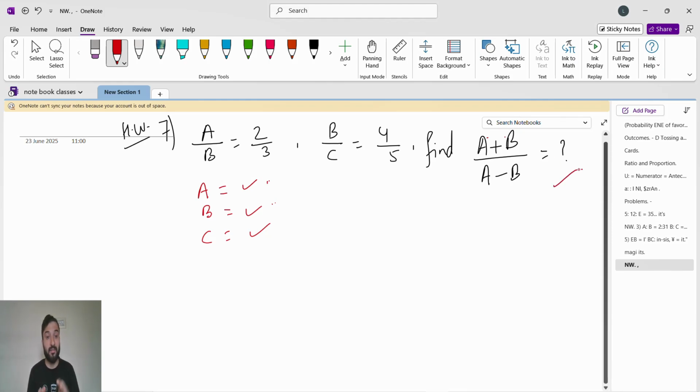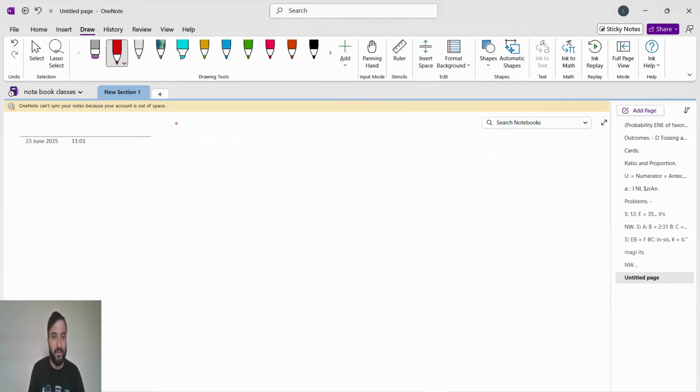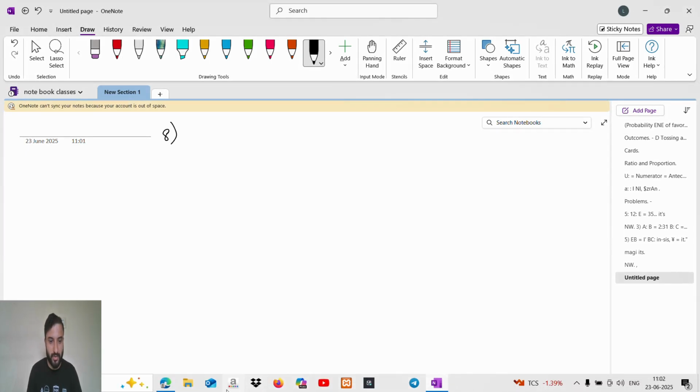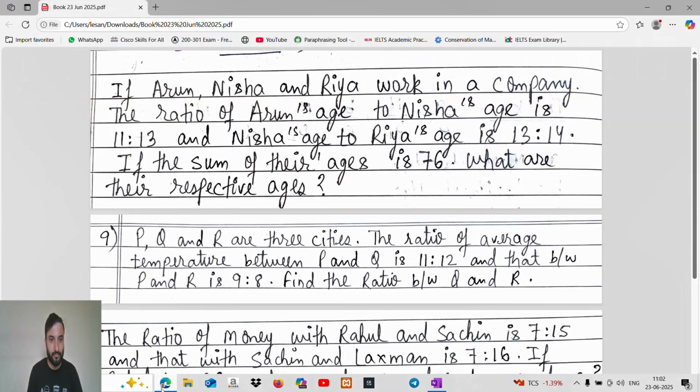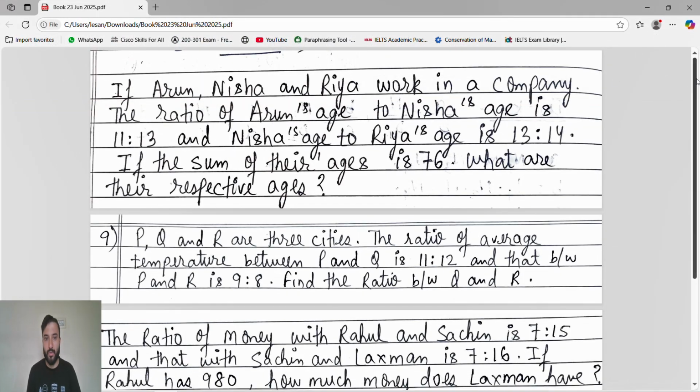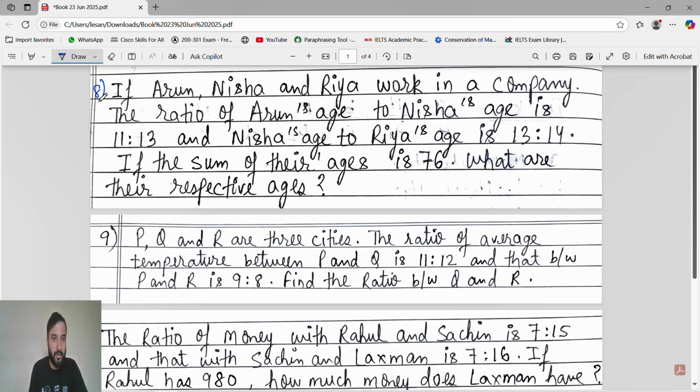Find this answer and come into the comments with what you got. Then I will see whether it is correct or wrong. Now I will look at question number 8. For that we have a question over here. See, this is question number 8.